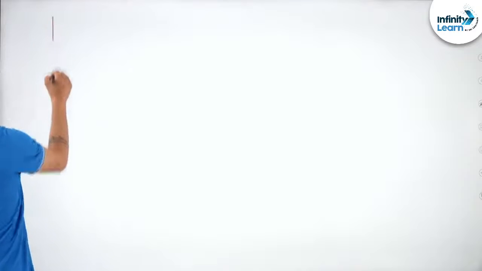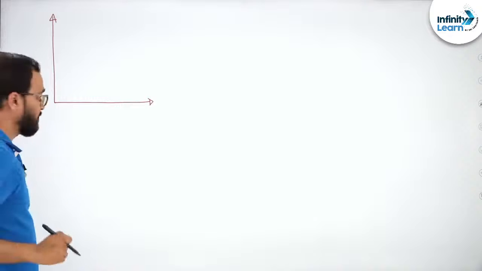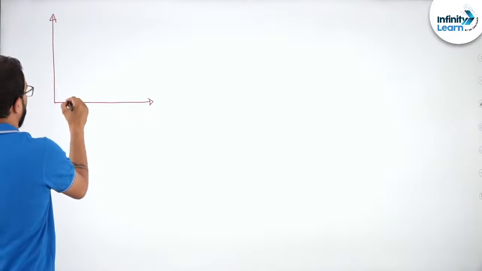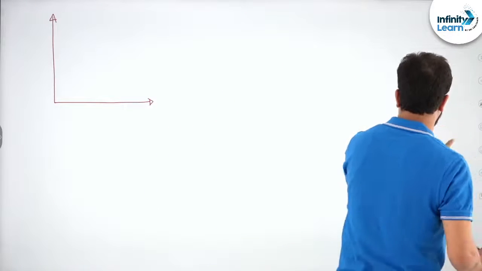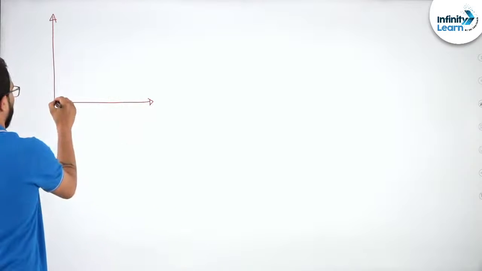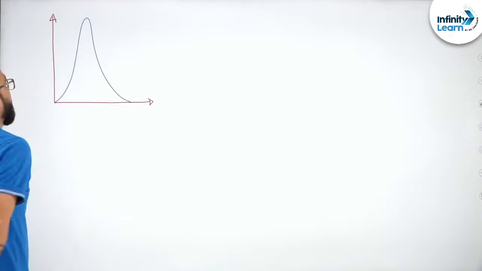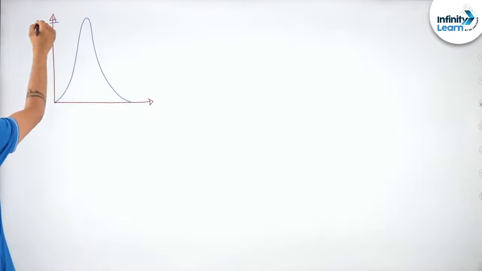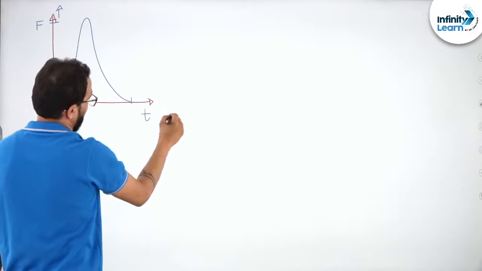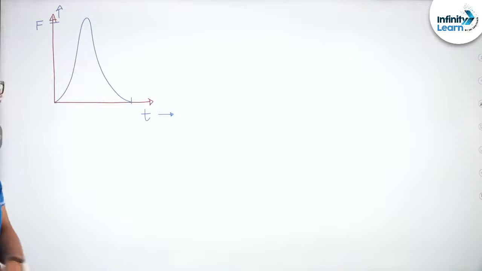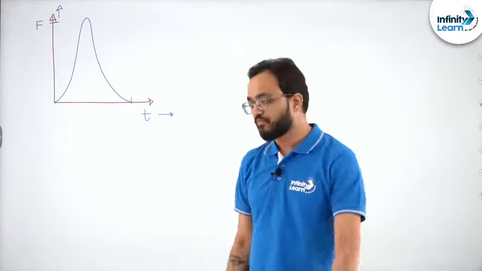Suppose there is a body on which a force is acting like this. Suppose a force is acting on a body like this. It grew enormously in between and then fell back, okay, and then fell back. Then what happens here? Can you see? And this is not an accurate graph because I also don't know what happened.